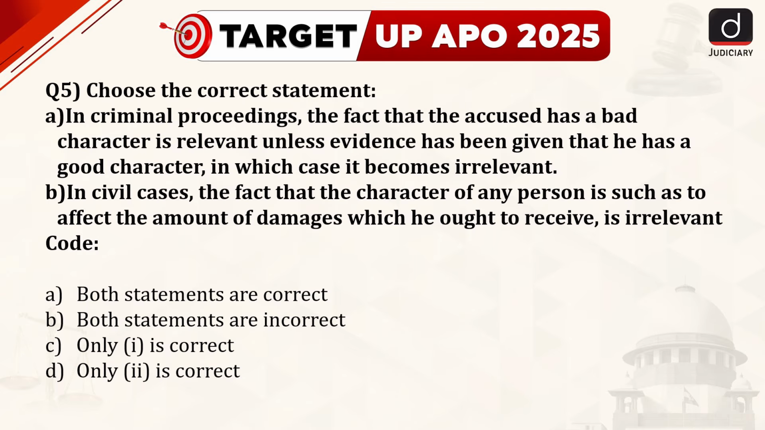Question number 5. Choose the correct statement. First, in criminal proceedings, the fact that the accused has a bad character is relevant unless evidence has been given that he has a good character, in which case it becomes irrelevant. Second statement is, in civil cases, the fact that the character of any person is such as to affect the amount of damages which he ought to receive is irrelevant. Option A, both statements are correct. Option B, both statements are incorrect. Option C, only one is correct. And option D, only two is correct. The correct answer is option B.